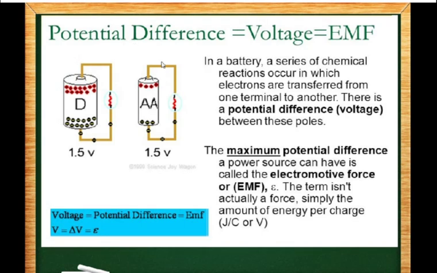Okay, so in a battery there is a series of chemical reactions which are taking place. Now because of these chemical reactions, the electrons are accumulated at the negative terminal. Now the negative terminal has higher electron potential, and the positive terminal has lower electrical potential.